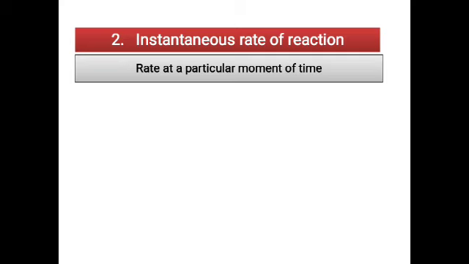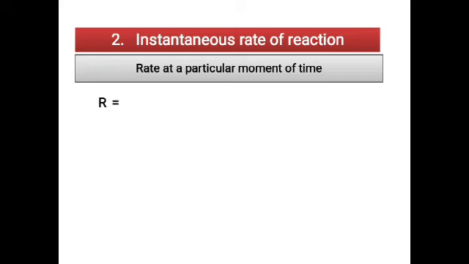Okay, so the time period in this case is very small. The time interval we are going to take is very small here. Similarly, you can write the rate of the reaction like what we have written for average. The formula remains the same. So rate is nothing but change in the concentration of the reactant. In terms of reactant, you write a minus sign, and when you are writing in terms of product, it will be a plus sign.